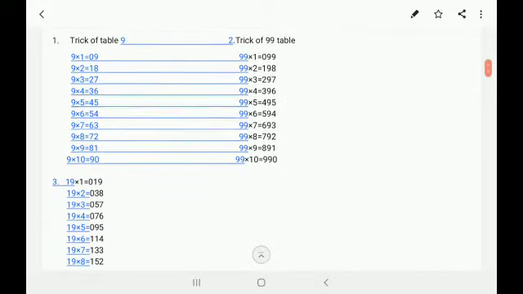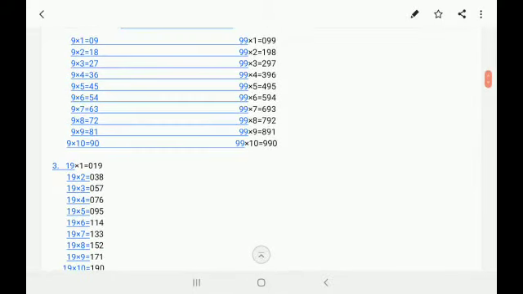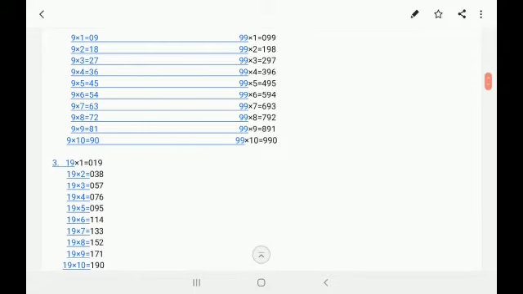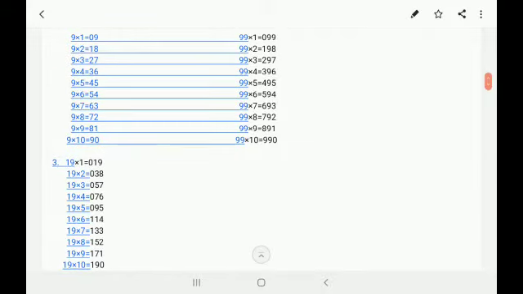9 ones are 9, 9 twos are 18, 9 threes are 27, 9 fours are 36, 9 fives are 45, 9 sixes are 54, 9 sevens are 63, 9 eights are 72, 9 nines are 81 and 9 tens are 90. So friends, I'm going to say first only.